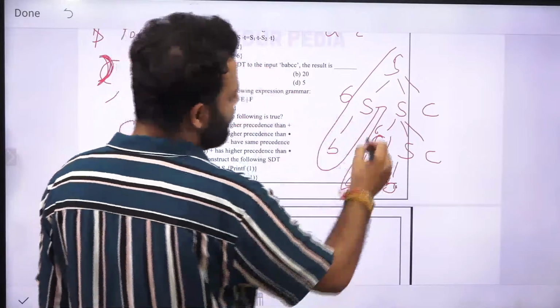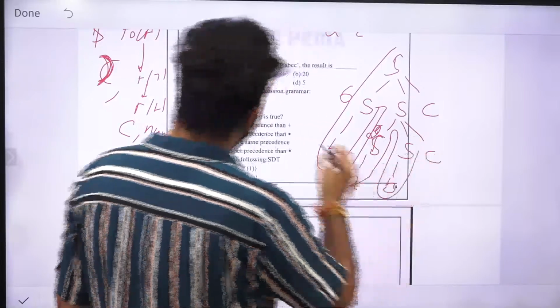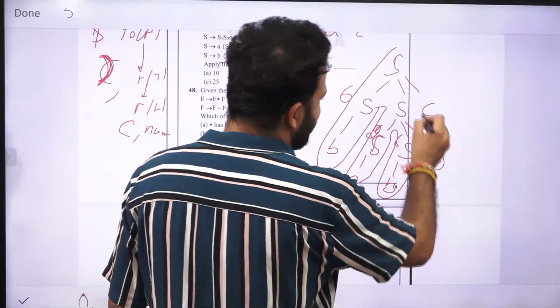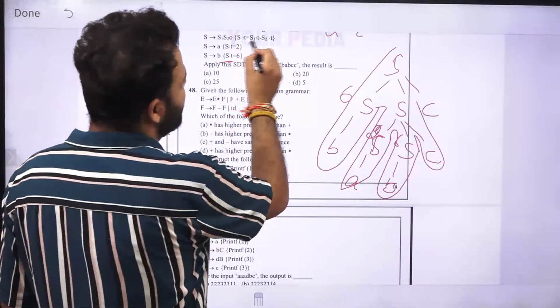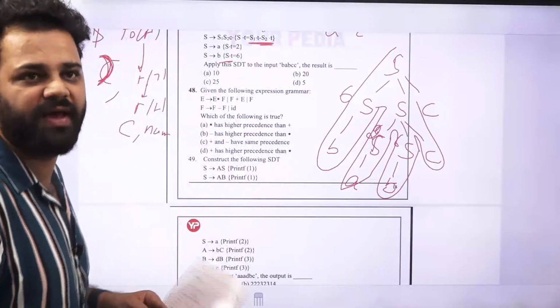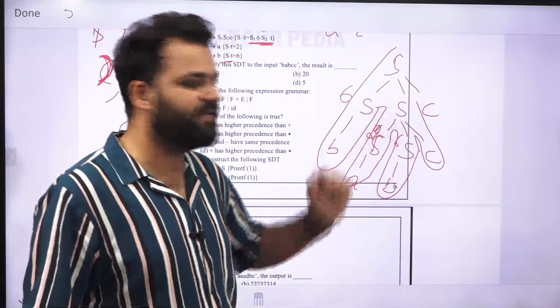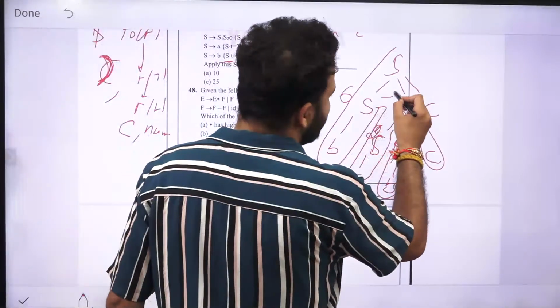when S of A is completed, S value is changed to 2. Whenever we complete S to B, again the value is changed to 6. And whenever we complete S to SSC, it is saying that the value of S1 minus the value of S2. So the value of S1 is 2, the value of S2 is 6. So 2 minus 6 will give us minus 4.